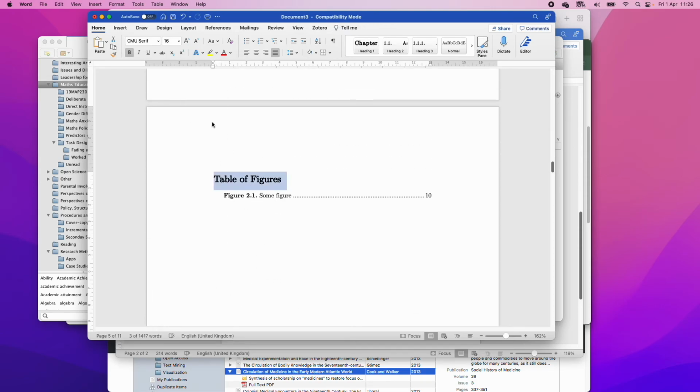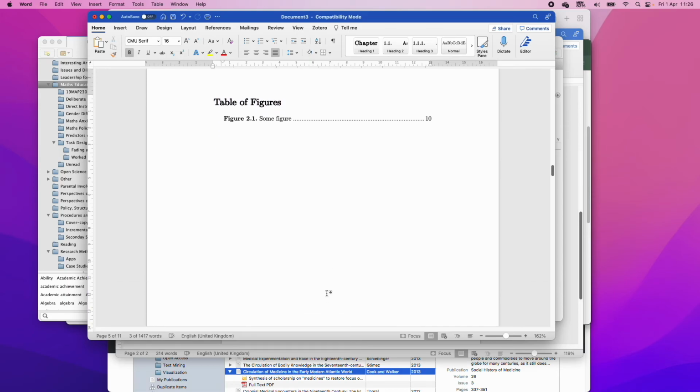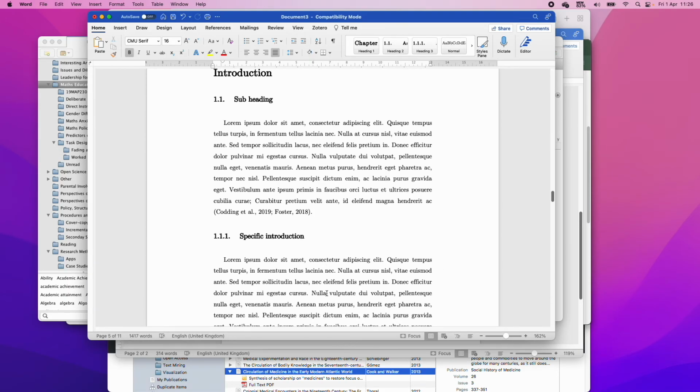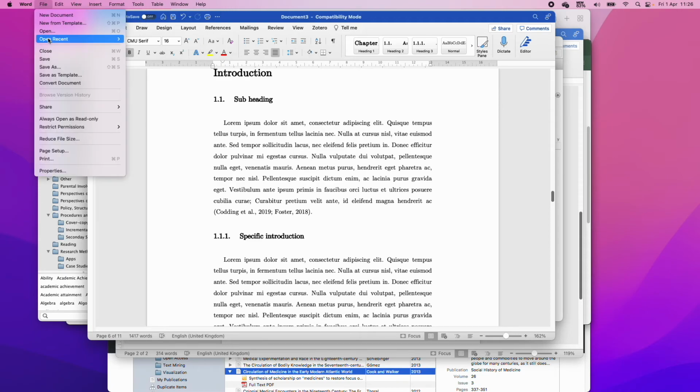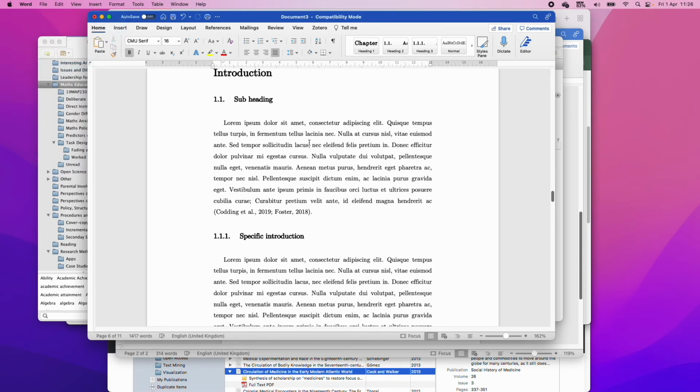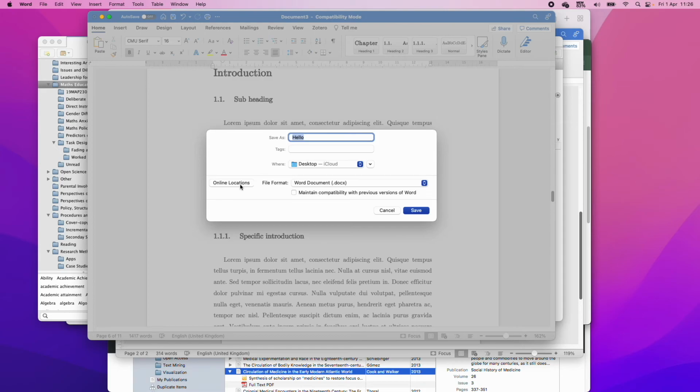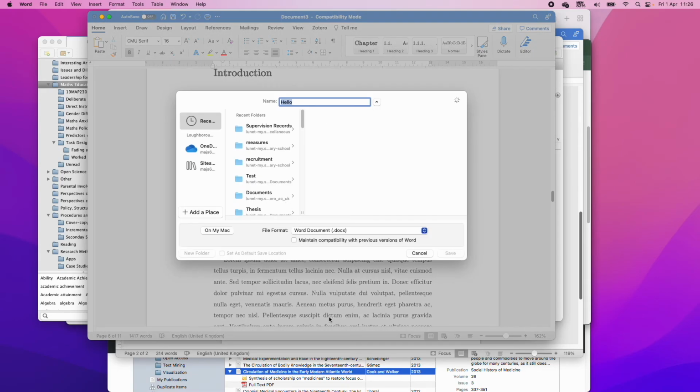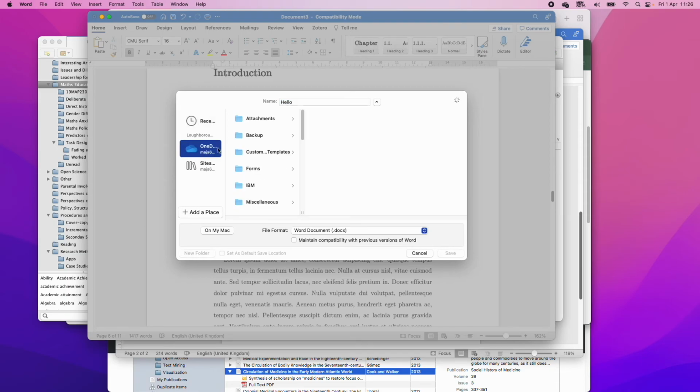let's talk about sharing your thesis. Now, this is the last thing I'll talk about. It's something that I thought lots of people knew how to do, but apparently not. So we're going to click Save As, or Save wherever, and then we're going to save it to the OneDrive, right? So here we've got OneDrive.